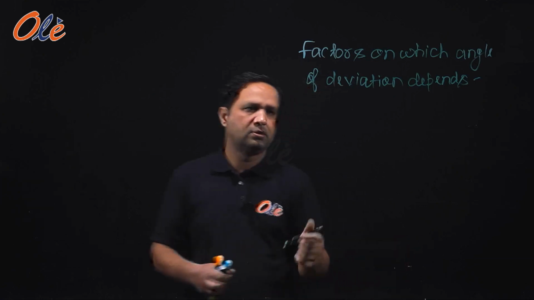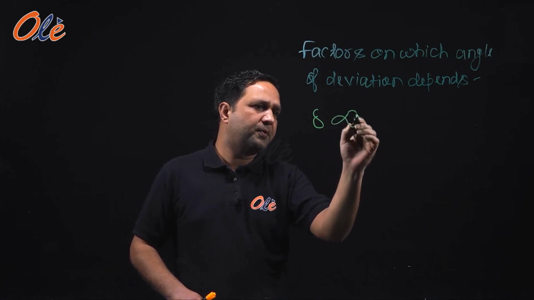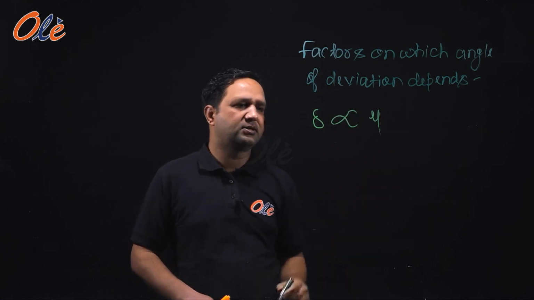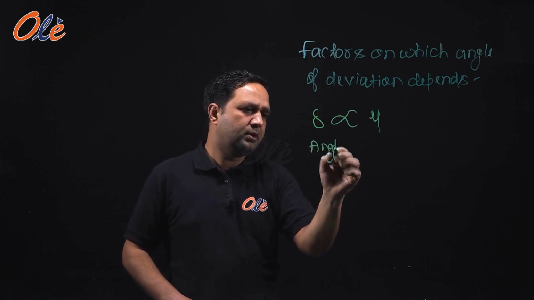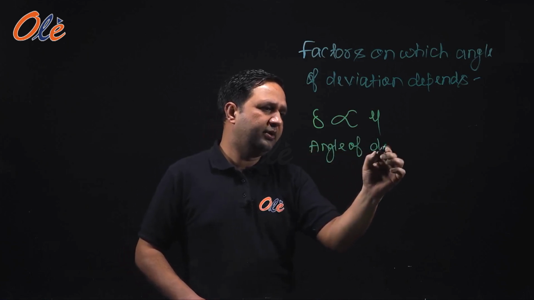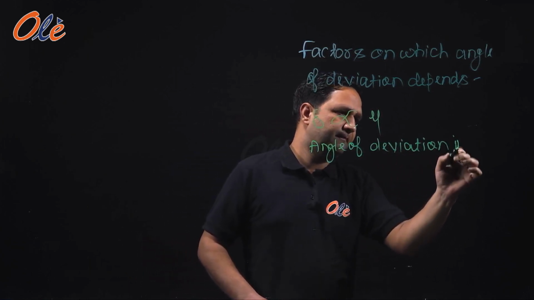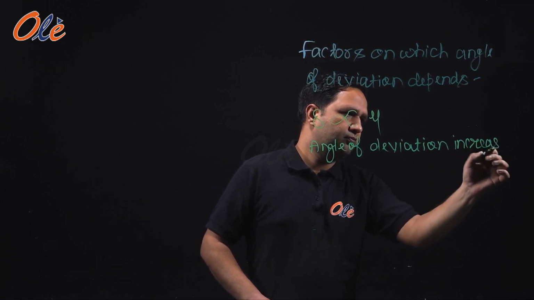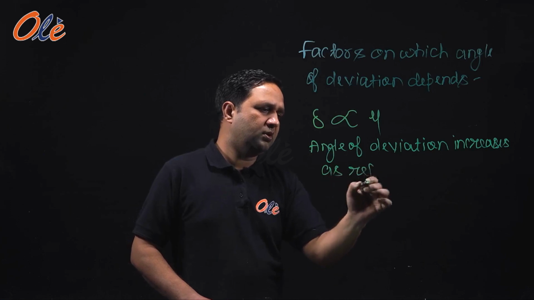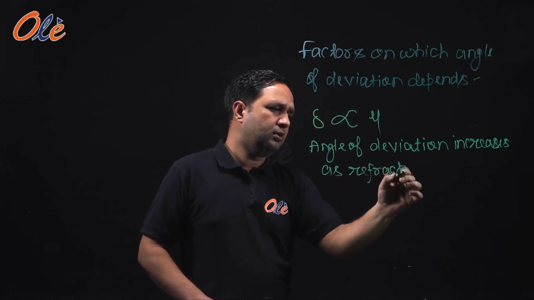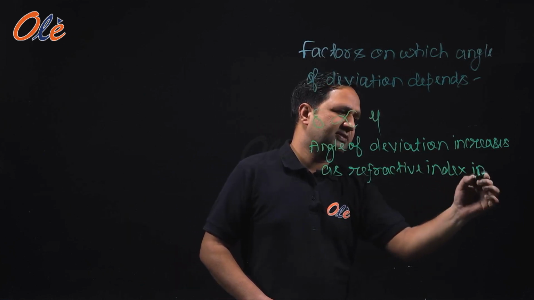So first, angle of deviation del is proportional to refractive index. Angle of deviation increases as refractive index increases.